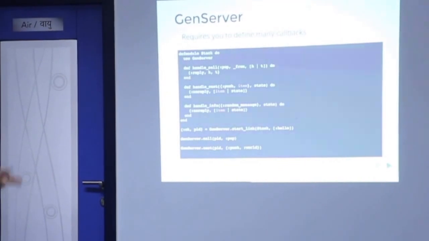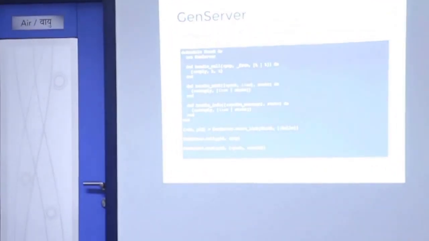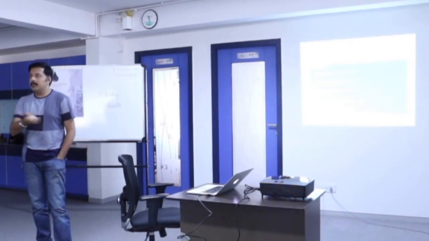Now if you see, there are two ways that I have called it. There is a Gen server.call and I have also used a Gen server.cast, right? So the biggest difference is call is synchronous, cast is asynchronous, right? If you want a reply back from the Gen server, you use call. If you don't want a reply from the Gen server, you use cast, right? So it's like I want to tell the Gen server to download the whole internet. It's going to take a long time and I can't wait for a reply. I'll tell it, okay, you go and download it, right? And then let me know by sending a message, right? So that happens internally and I will be doing something else. Suddenly I'll get a message saying that oh, the download is ready, right?